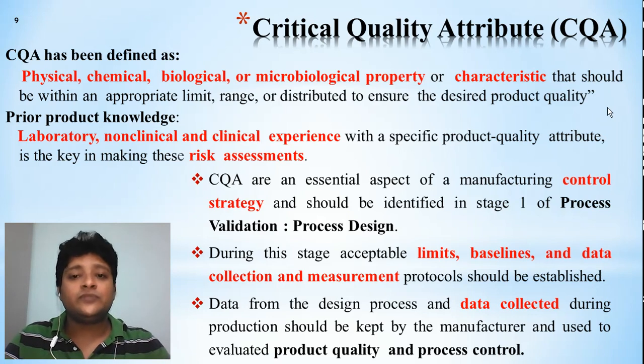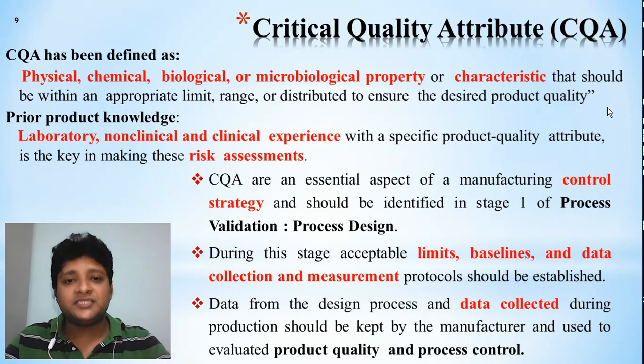These are the different quality attributes which directly impact the quality of the product. That's why you have to target these parameters first, at the initial stage of product development or process development, while you are going for manufacturing by quality by design. Then only can you think about quality in the final product.